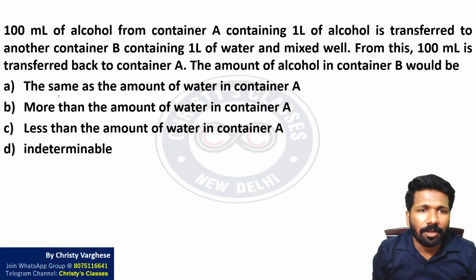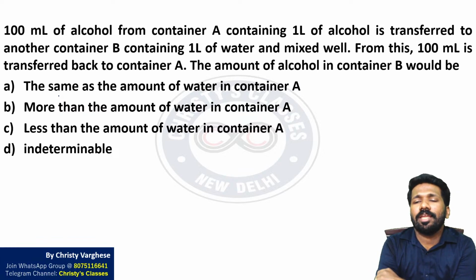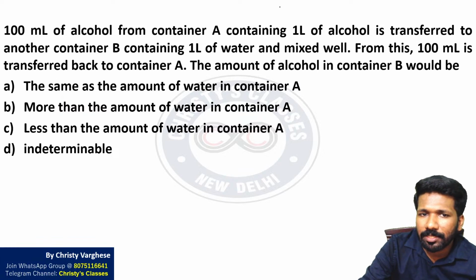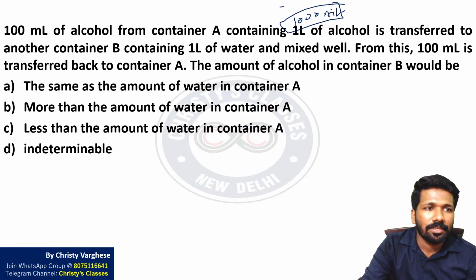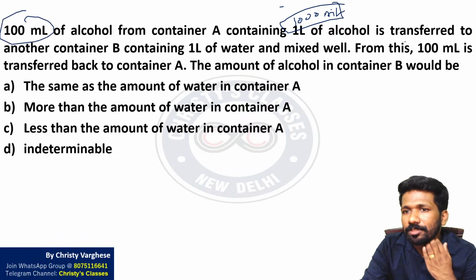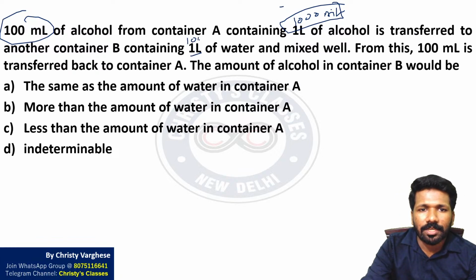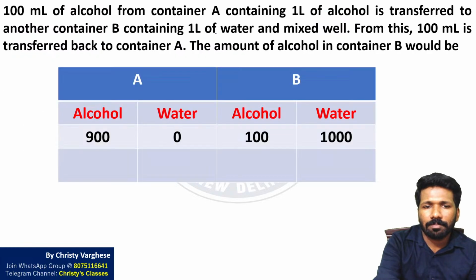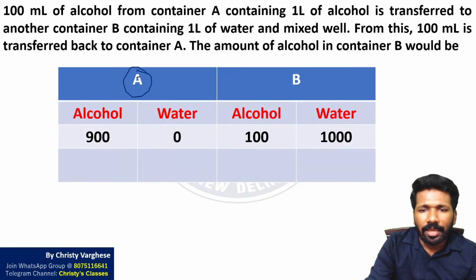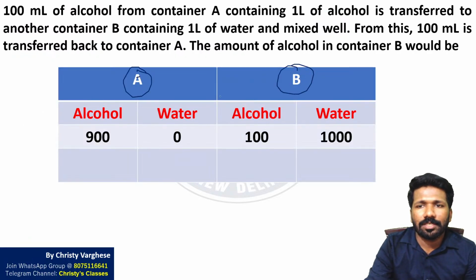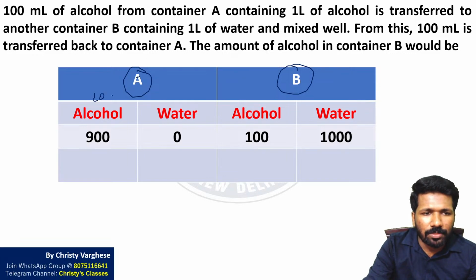Okay, so 100 ml of alcohol from a container A containing 1 liter. 1 liter, I am just representing as 1000 milliliter, so that everything is in milliliter. This 100 milliliter is transferred to another container containing 1 liter, that is 1000 ml of water. Initially A and B are two containers. First, A has 1000 alcohol and 0 water, B has 1000 water and 0 alcohol.